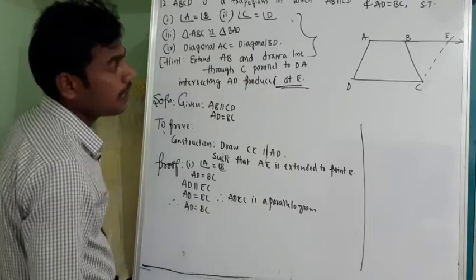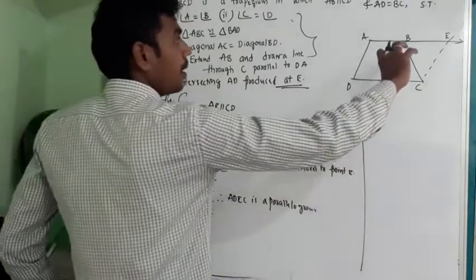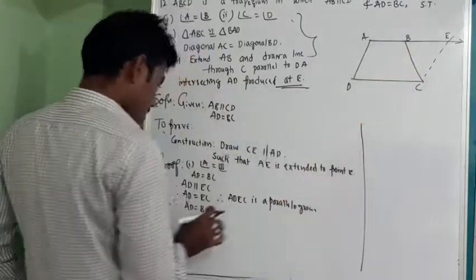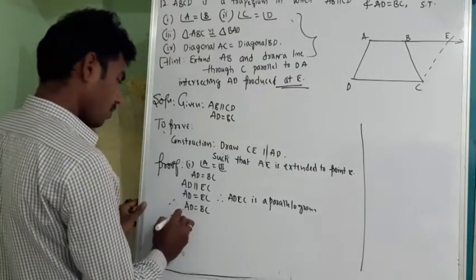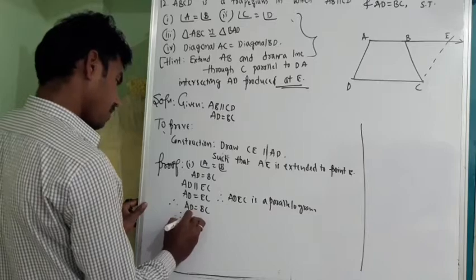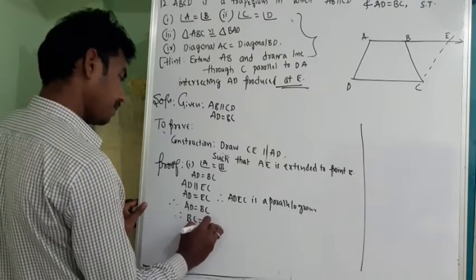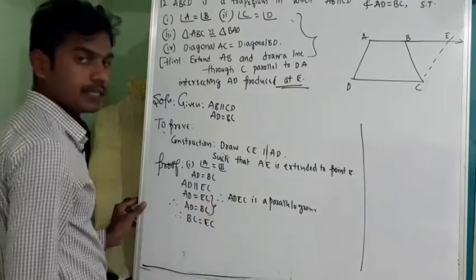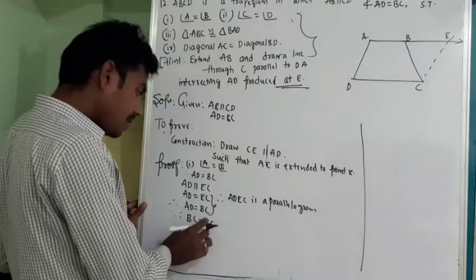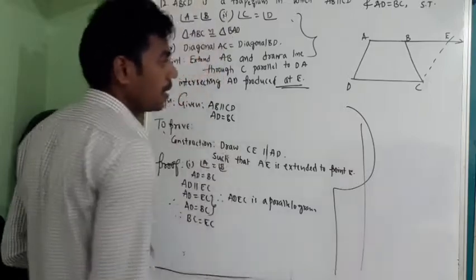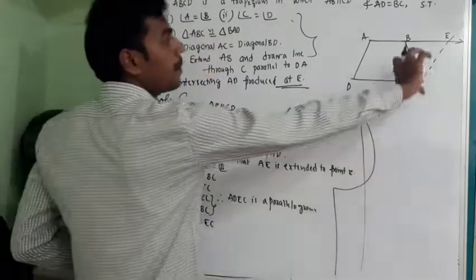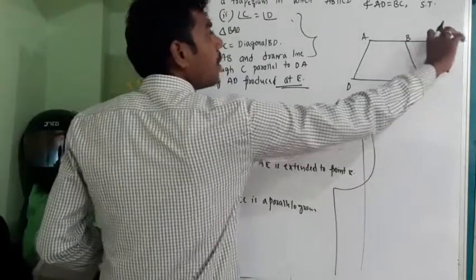Now, since AD is equal to EC, and AD is equal to BC, so through this, what can I write? AD equal to EC, AD equal to BC. So therefore, BC is equal to EC. Since BC is equal to EC, what can I write? See, what is the angle opposite to BC?